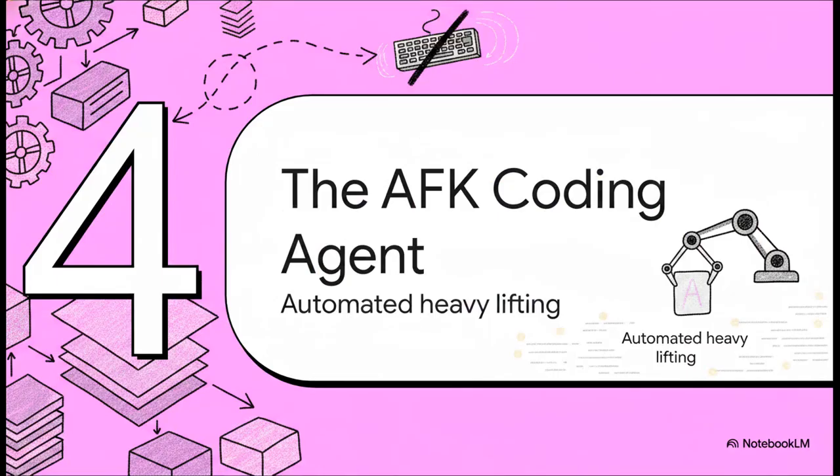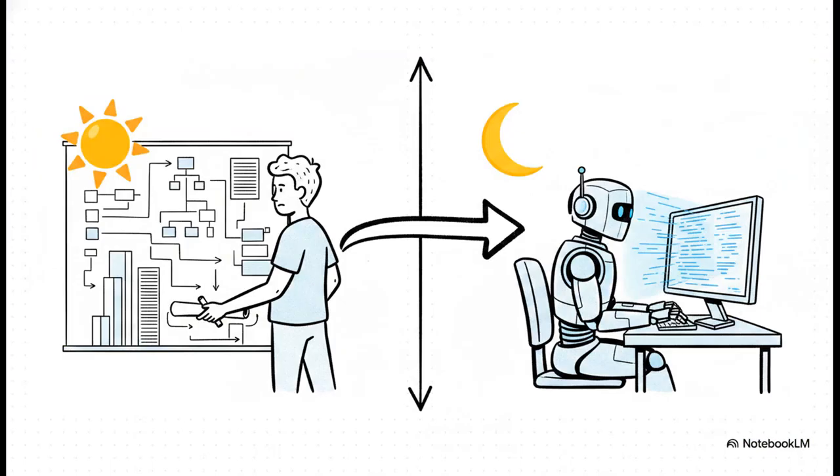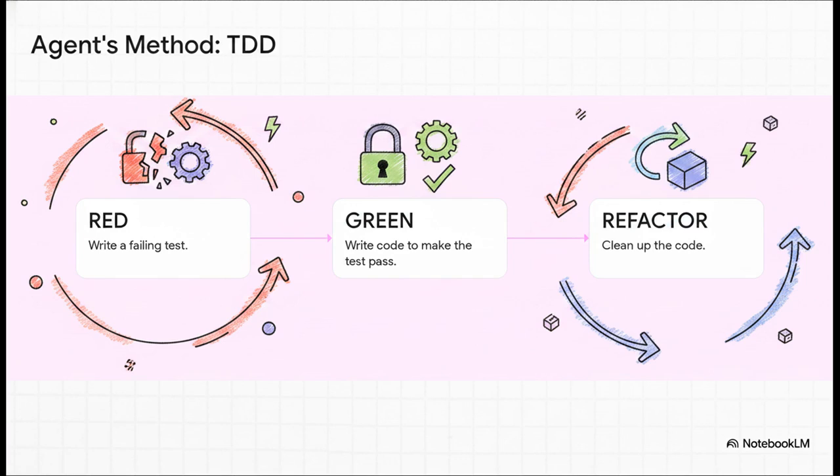So once you have that plan, a plan built from all these testable vertical slices, well, this is where it gets really cool. This is where you can actually step away from your keyboard, or AFK, and let an automated agent take over and do the heavy lifting. A great way to think about this is like a day shift and a night shift. Your job, the human's job, is the day shift. That's all the high-level thinking, the planning, the designing, the architecting. You line up all the work. Then you hand it off to the night shift, the AI agent, to just tirelessly execute that plan while you're off doing other things.